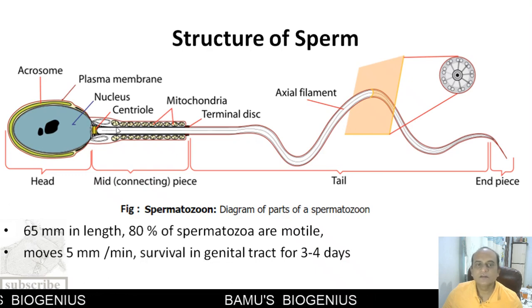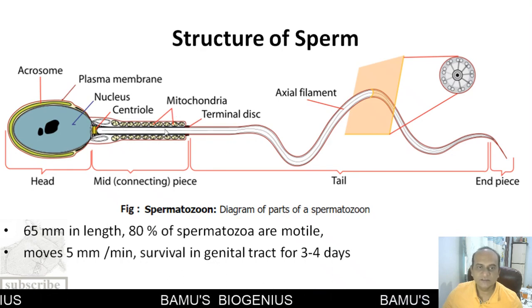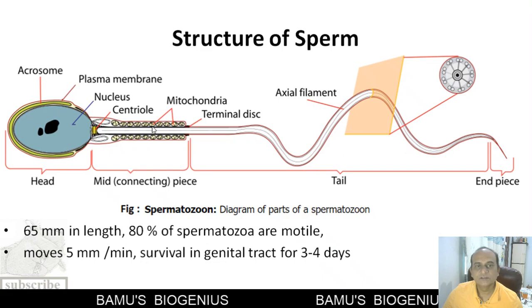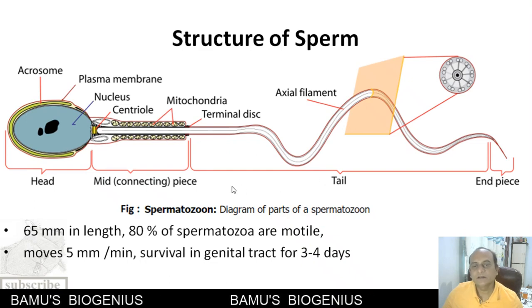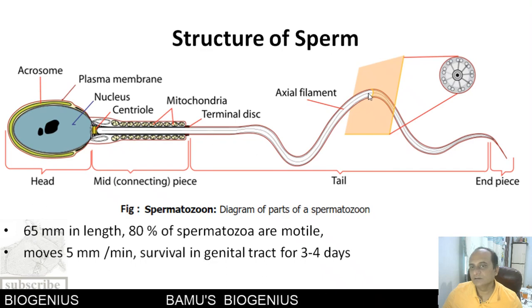Then the midpiece contains the mitochondria. These mitochondria are also compacted and are responsible for providing energy to the sperm. Then a tail is there. The tail is a kind of propeller.